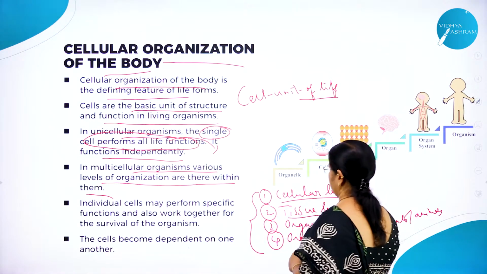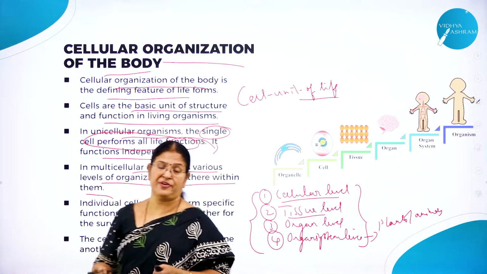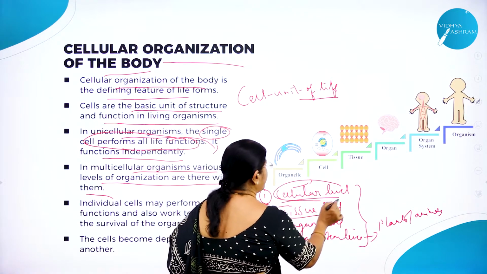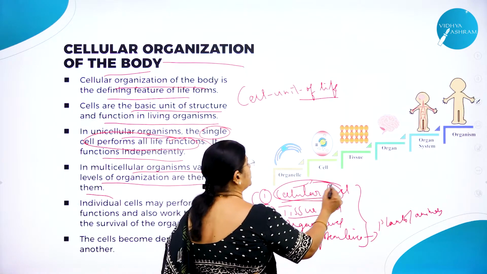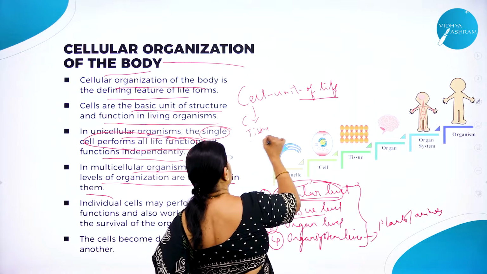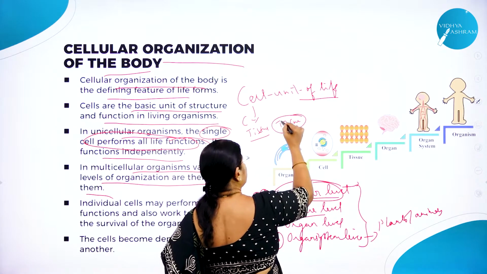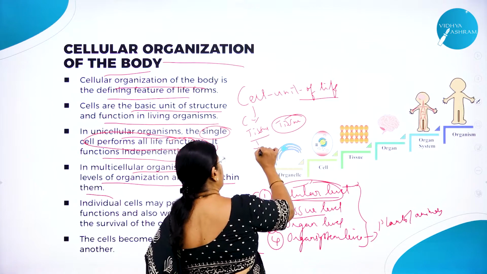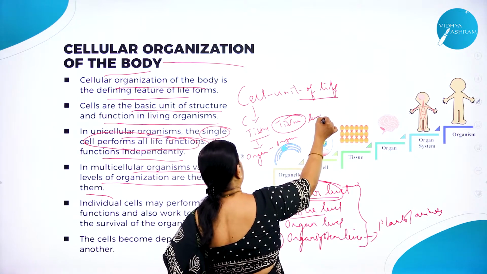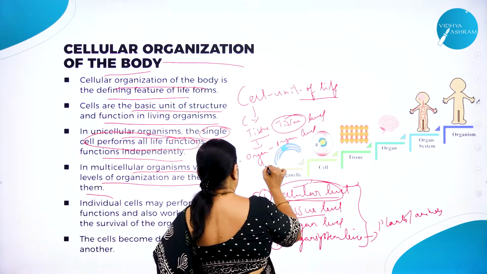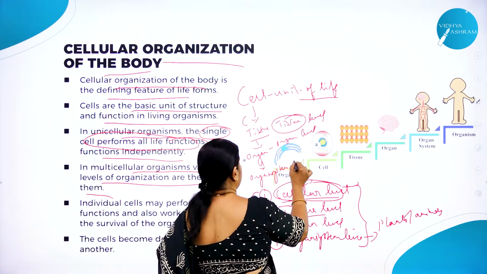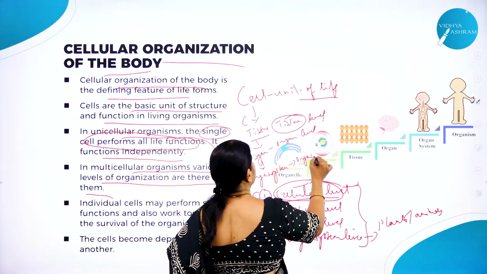What do you mean by cellular level? Cells are there, but they don't divide further. For example, amoeba, right? One single cell is there. When the body is restricted to only the cells, it is called cellular level. Cells, as I said, group into what? Tissue. This is called tissue level. All the organisms may be restricted only to this level. And a group of tissues makes an organ. This is called organ level. Again, organs are grouped into an organ system. And this is called organ system level.